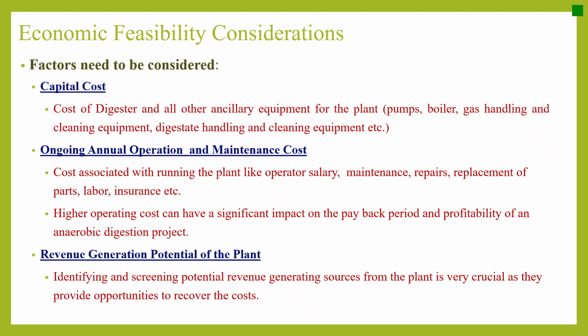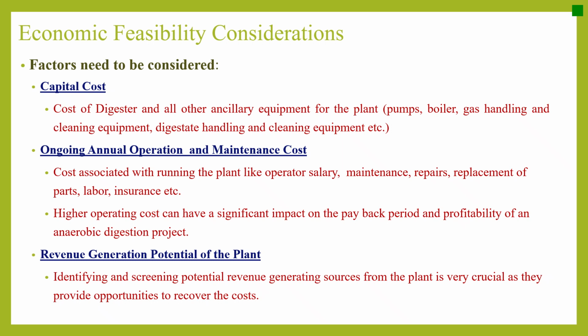First of all, capital cost. These are the costs of the digester and all other ancillary equipment for the plant, like pumps, boiler, gas handling and cleaning equipment, digestate handling and cleaning equipment, etc. Then come ongoing annual operation and maintenance costs. Those are the costs associated with running the plant, like operator salary, maintenance, repairs, replacement of parts, labor, insurance, etc. Higher operating costs can have a significant impact on the payback period and profitability of an anaerobic digestion project.